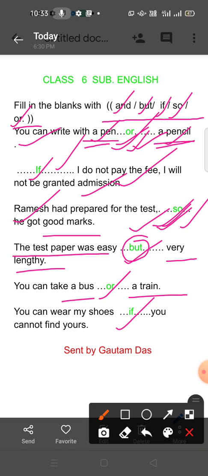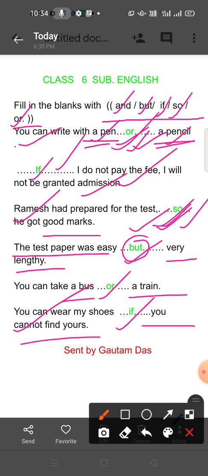Then the last one: You can wear my shoes, dash, you cannot find yours. Here there is a condition. The condition is if you cannot find yours, only in that case you can use my shoes.